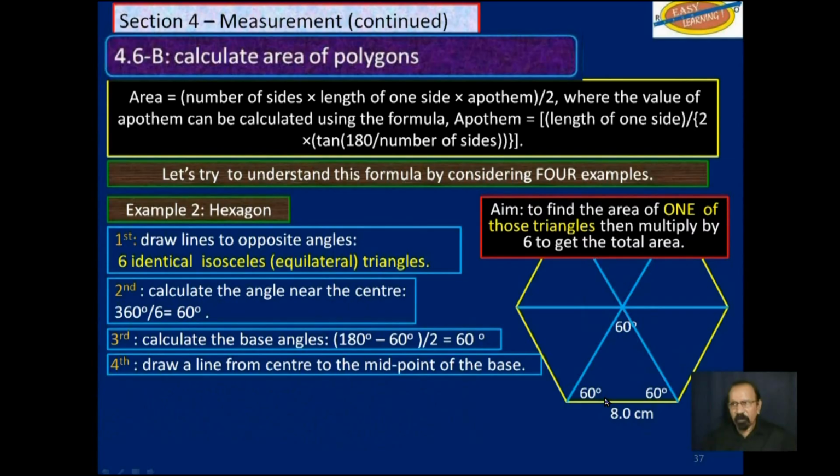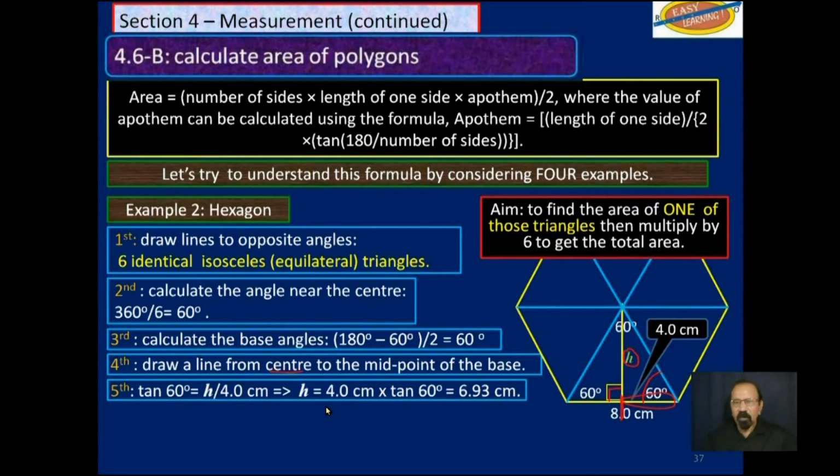We will draw a line from the center to the midpoint of this base, like that. And 2 things here. This forms 90 degrees, and secondly, it bisects this side here, so that this part here is now 4 centimeters instead of the whole base, which was 8 centimeters. We know this angle here is 60. We can use the tan trigonometric ratio to find this height here.